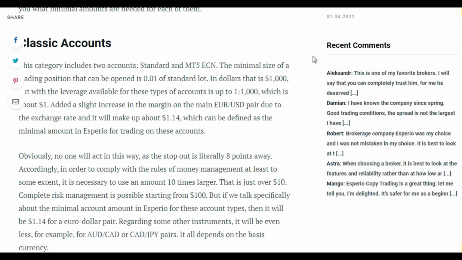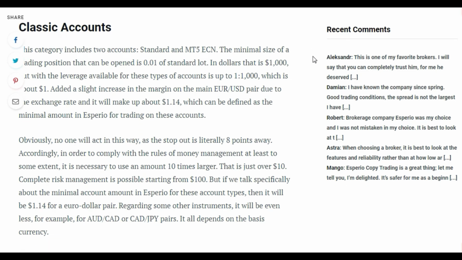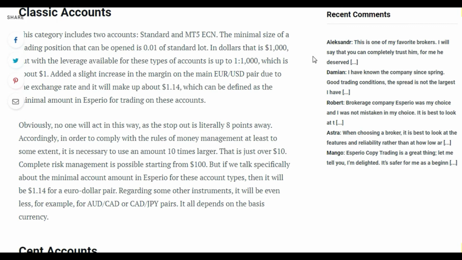Let's take a closer look at Esperio's trading options and account types. We will tell you what minimal amounts are needed for each of them.